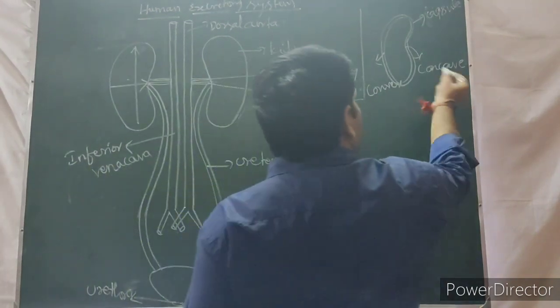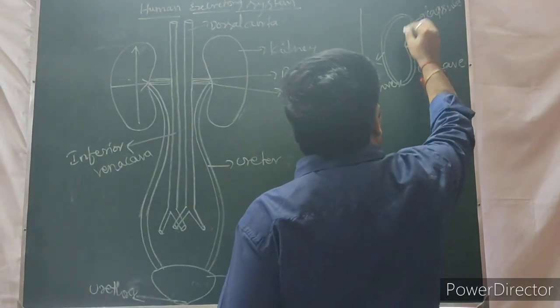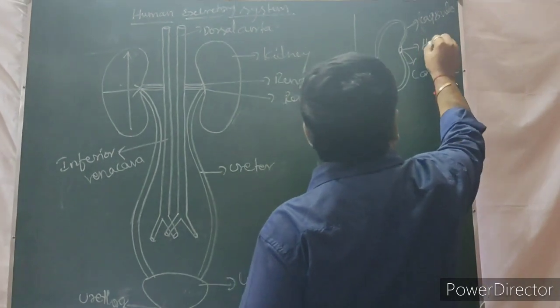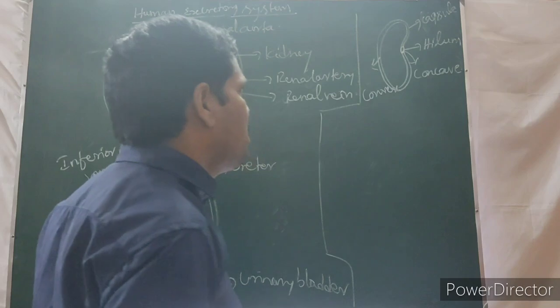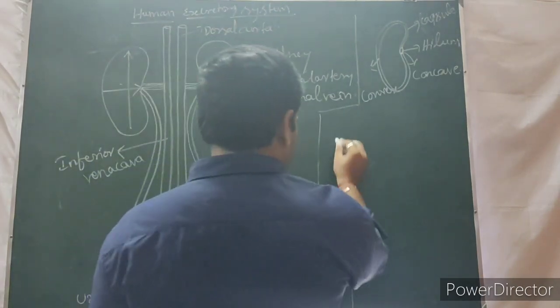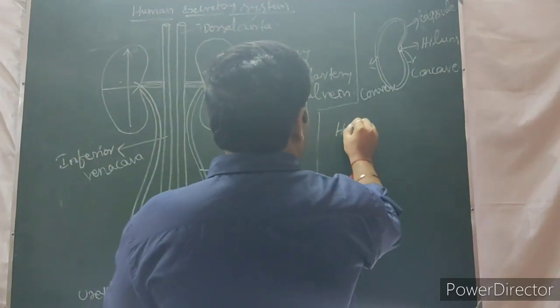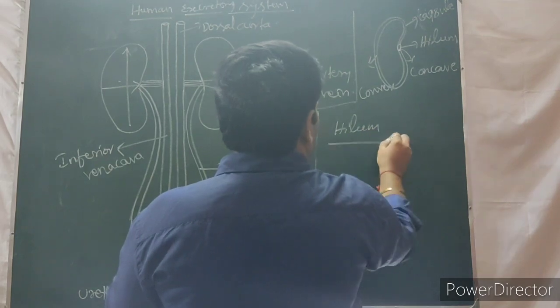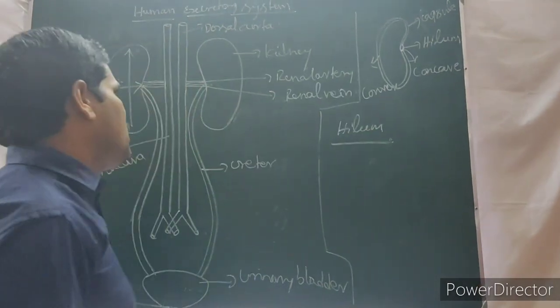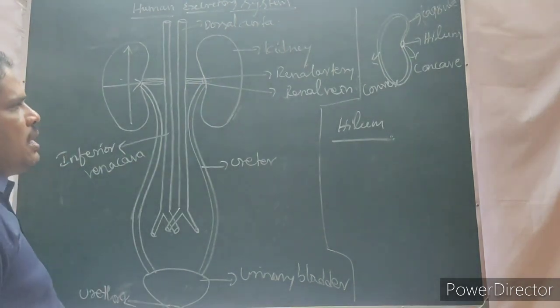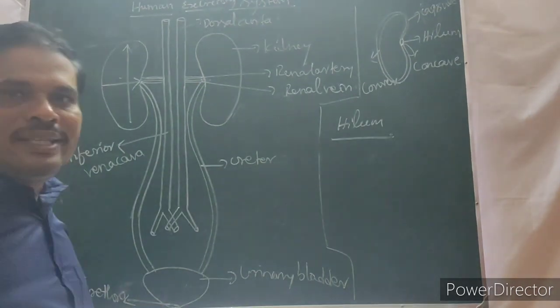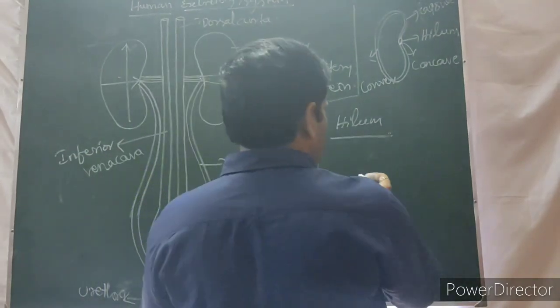In the concave region, there is an aperture or notch that is called the hilum. What is the importance of the hilum? Through this hilum only, arteries, veins and nerves enter and come out.